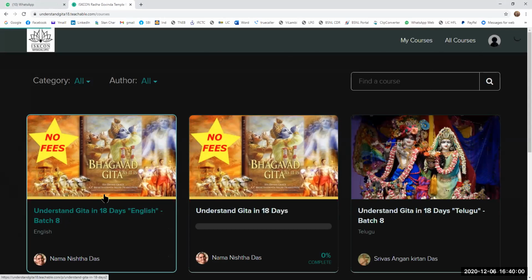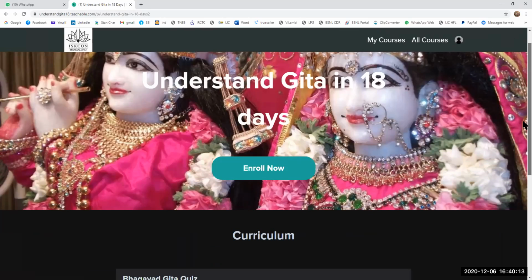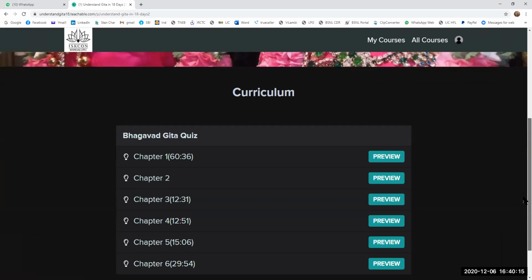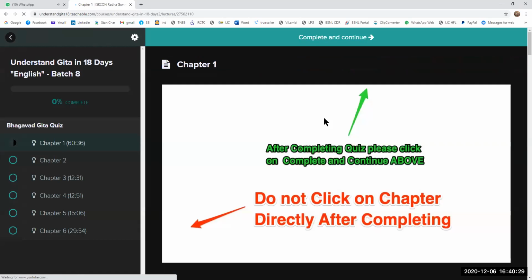So click on this. The mistake we are making is that once we see this screen with nothing there, we just go to My Courses. That is the mistake, but we should not do that. We see the curriculum here, so we should scroll down. Do you see a scrolling button here? Scroll down, and there you will see that, since I have taken it, these many chapters are open till now. It will show a preview. Click on the preview for chapter 1. It will take you to the quiz. This is how you navigate correctly.